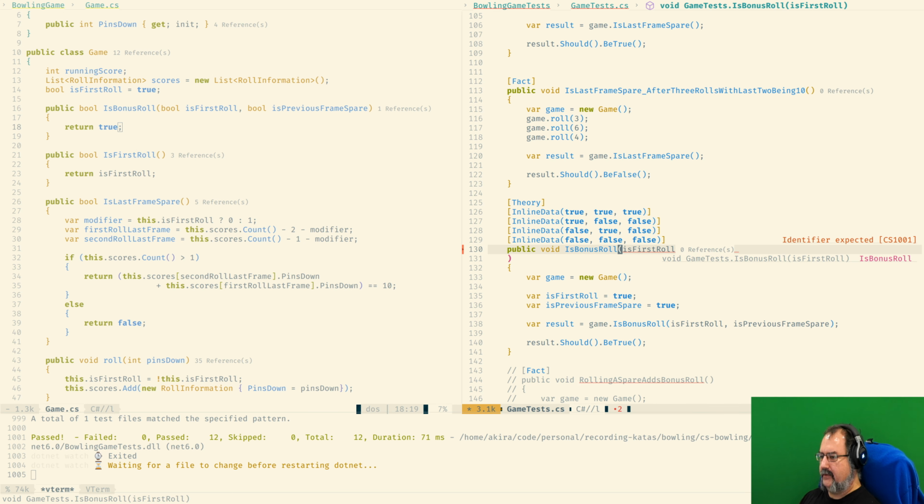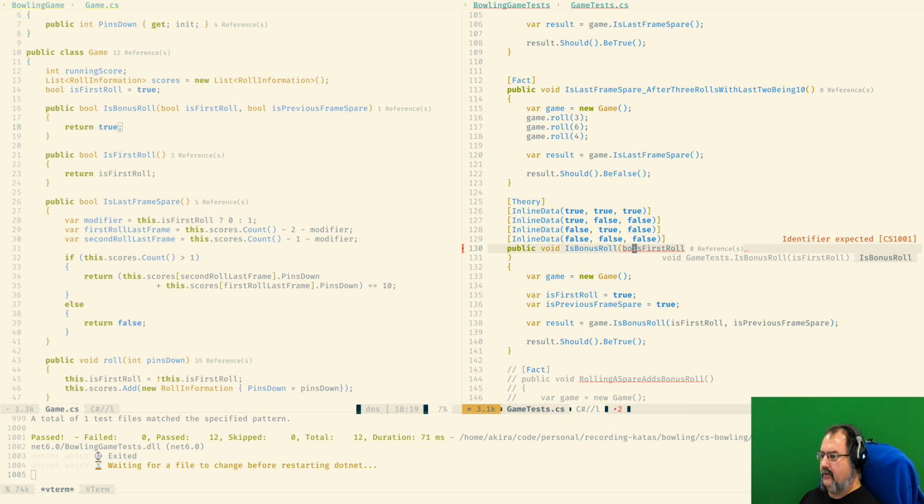That needs to be full. Full is previous frame spare.